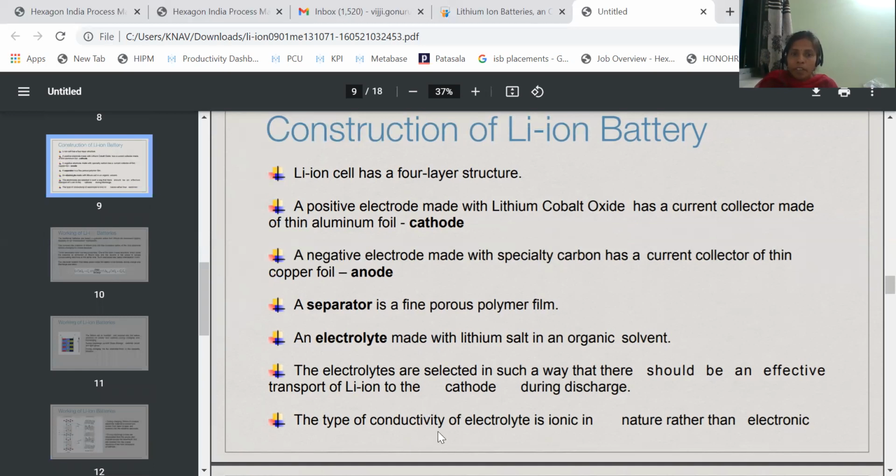The conductivity of the electrolyte is ionic in nature rather than electronic. In the previous cells, we saw only the transfer of electrons, that is electronic. But here, the conductivity is ionic rather than electronic. That means lithium ions are migrating. So it is ionic, not electronic.